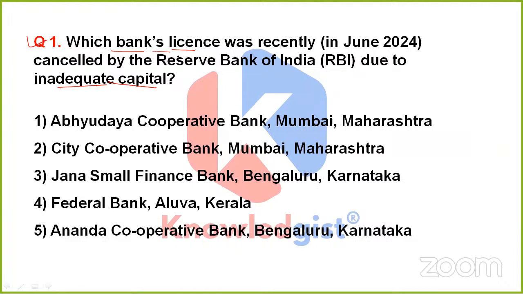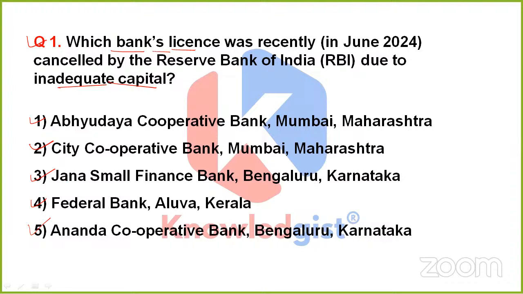And what was the reason? The reason was its inadequate capital. So we are currently having five options. Is it Abhyuday Cooperative Bank, which is in Mumbai, Maharashtra? City Cooperative Bank, obviously Mumbai, Maharashtra. Option 3, that is Jana Small Finance Bank, which is based in Bangalore, Karnataka. Option 4, Federal Bank, that is in Aluva, Kerala. Or option 5, Ananda Cooperative Bank, which is based in Bangalore, Karnataka. So what should be the correct option this time? Should it be option 1, 2, 3, 4, or 5?